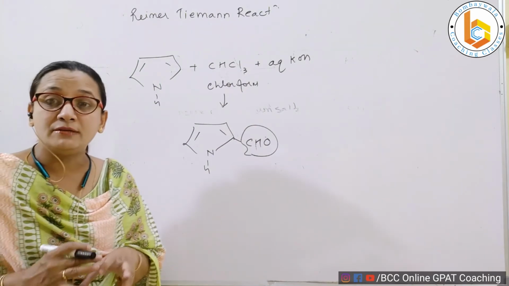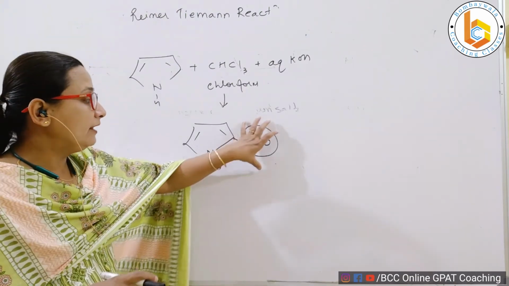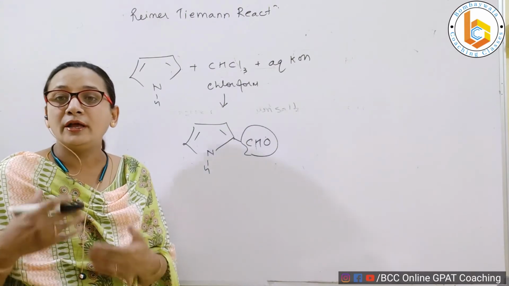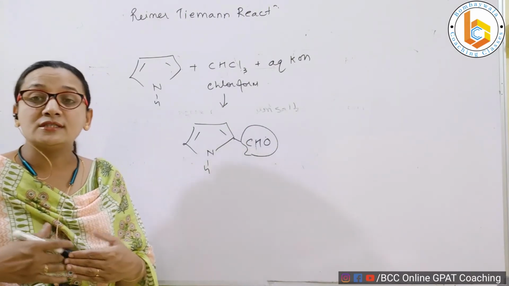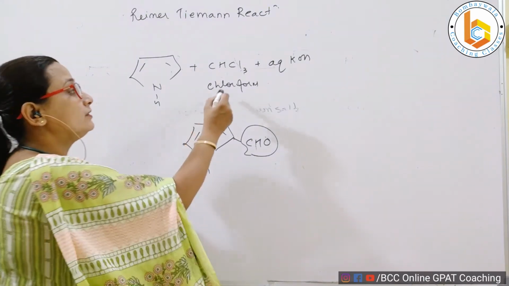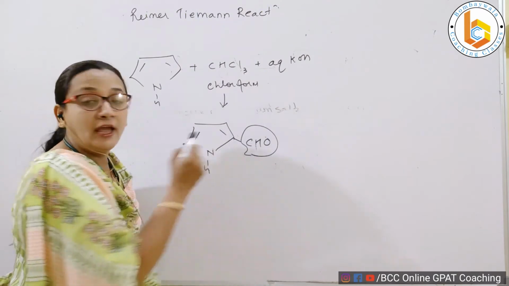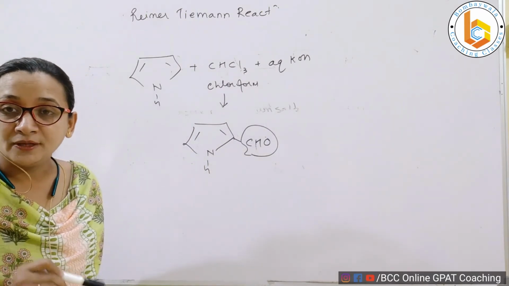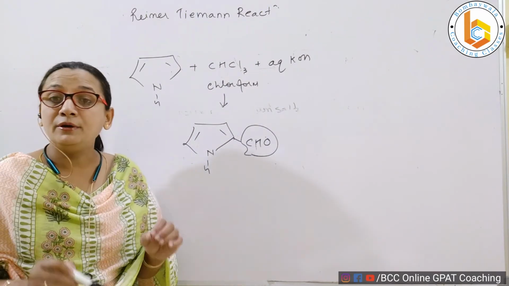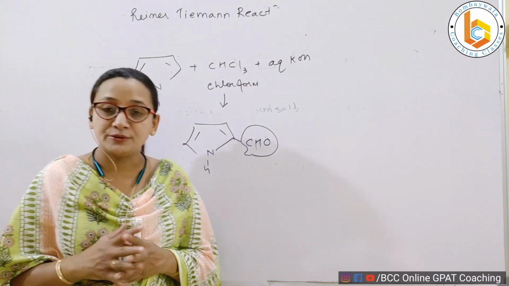But you should always remember that whenever you want to incorporate an aldehyde functionality on an aromatic ring, then you can start either with phenol or with pyrrole, and you will start with chloroform. This will lead to formation of an aldehyde functionality. So this is referred to as Reimer-Tiemann reaction.